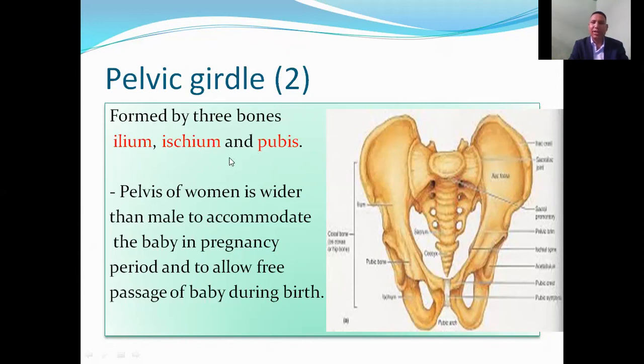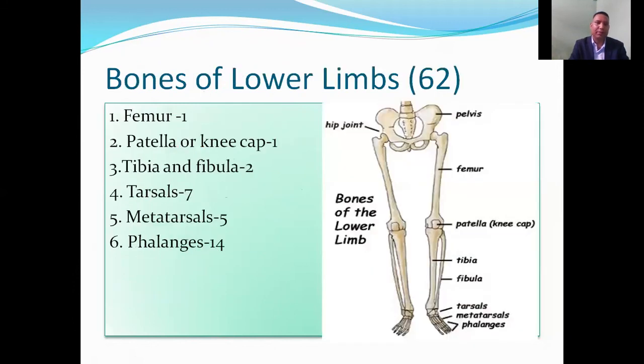Pelvis of woman is wider than male to accommodate the baby in the pregnancy period and to allow free passage of baby during birth. Therefore, to make the easy passage for the baby during birth, the pelvis of woman is generally greater than the man.